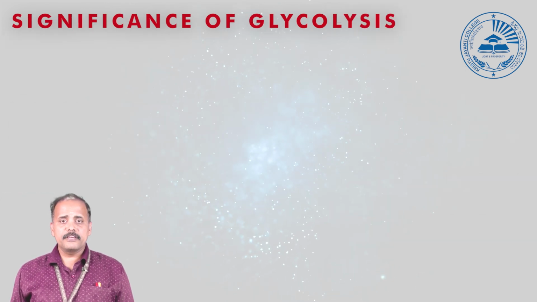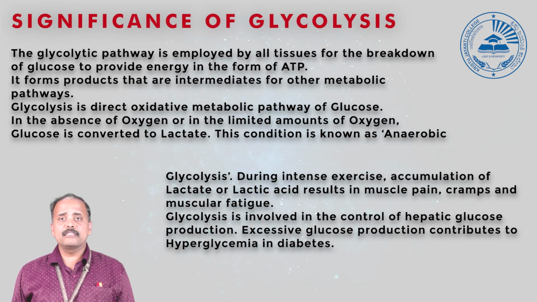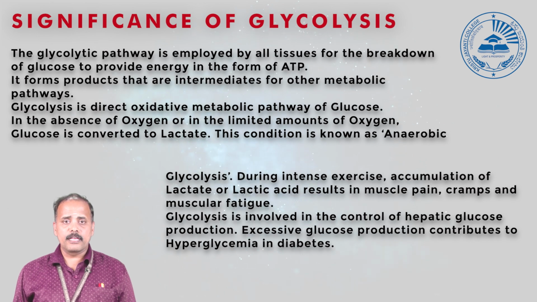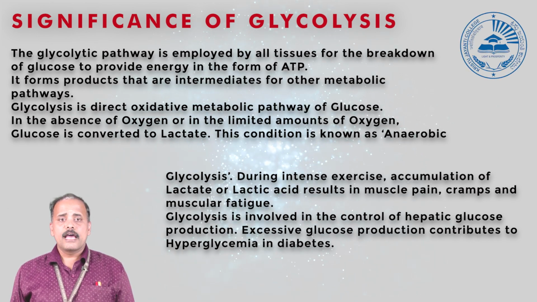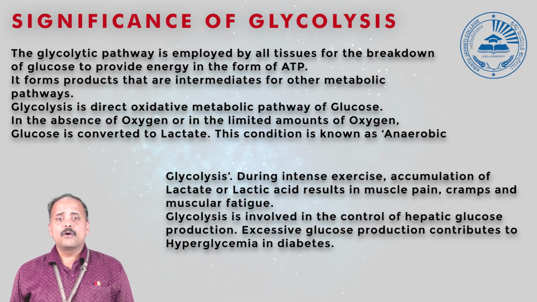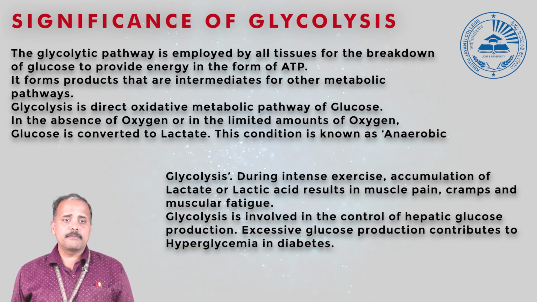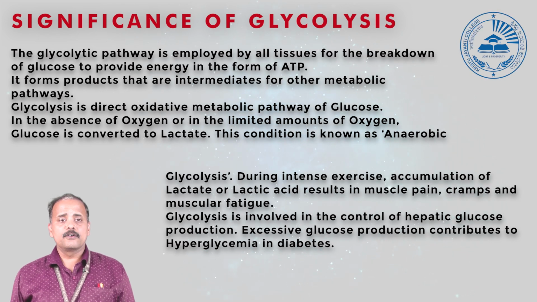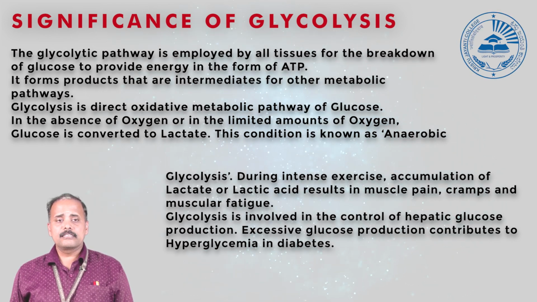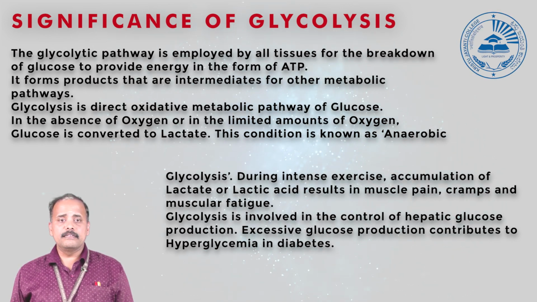Talking about the significance of glycolysis, glycolysis takes place almost in all the tissues in our body, and mainly this pathway is meant for providing energy in the form of ATP. There are various intermediates which are produced during this metabolic pathway, which are connected with the oxidation of glucose. And glycolysis is considered to be the direct oxidative pathway for glucose.